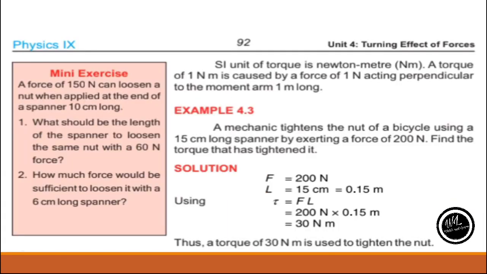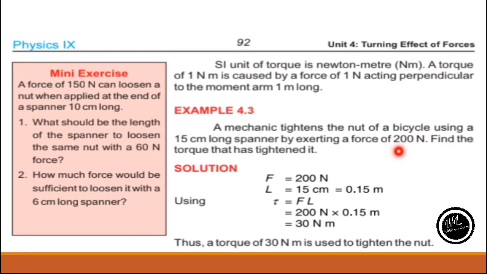We have an example on page number 92 of your textbook, example number 4.3. It states: a mechanic tightens the nut of a bicycle using a 15 cm long spanner by exerting a force of 200 Newton. Find the torque that has tightened it.